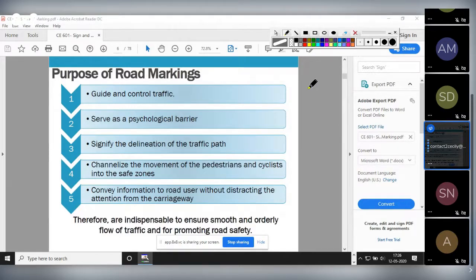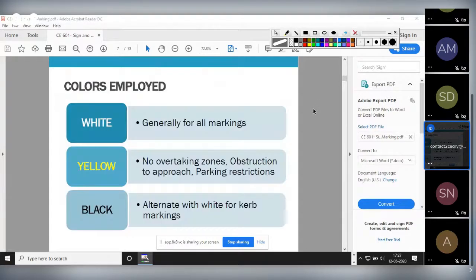We will not stop. But there was some reason for pedestrian crossing. If we provide some marking, it helps us to understand, okay, I have to slow down, some pedestrian crossing is there, now pedestrian will cross the road, so I have to slow down my speed or I have to stop, okay. So in this way it will guide us while driving. So these are the main purposes of the road marking, okay.